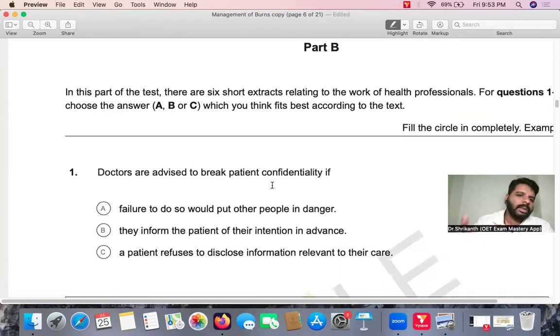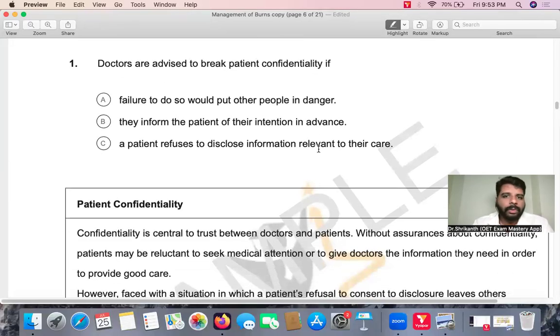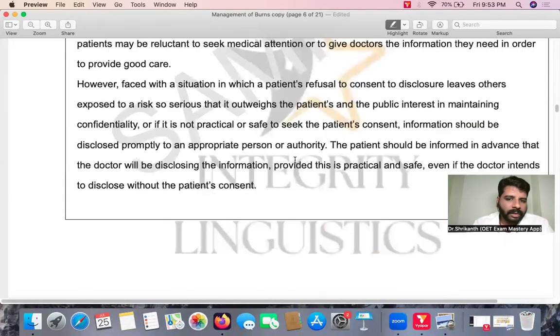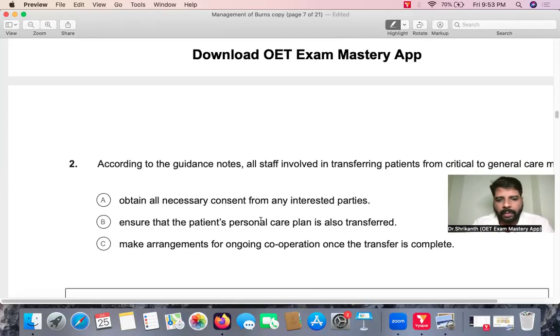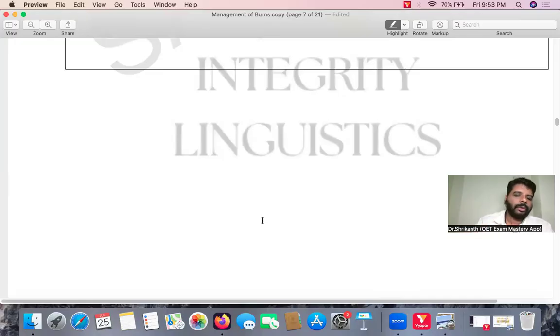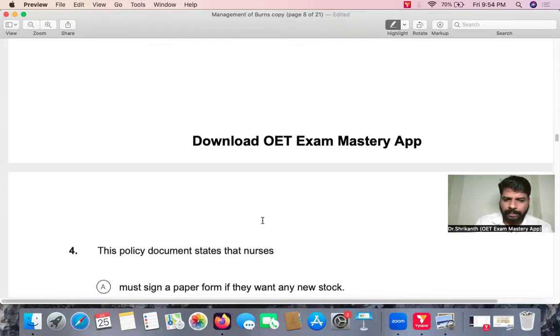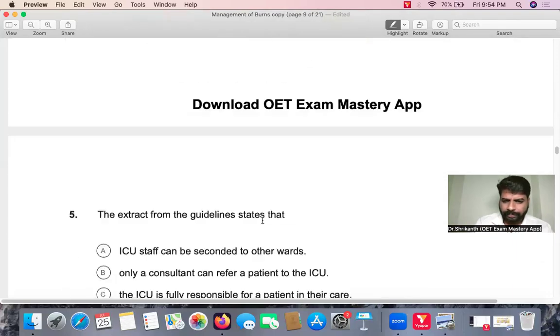All these six questions will be workplace related questions: medical guidelines, medical emails, medical reminders, medical instructions, instruction manuals for medical equipment. So you must be able to understand those types of documents. Then there will be a multiple choice question, and that too with limited time, without taking too much time. You must be able to choose the correct answer option.